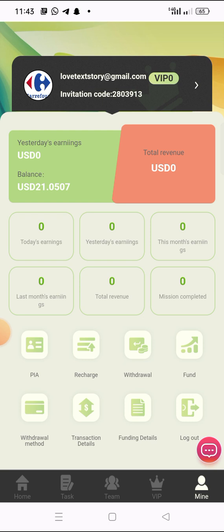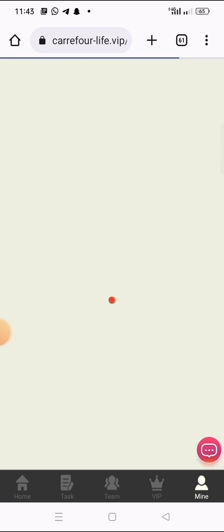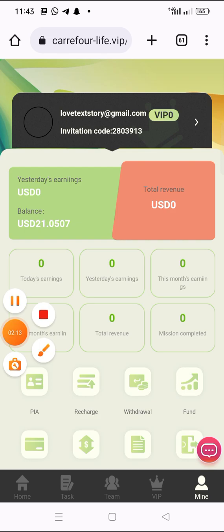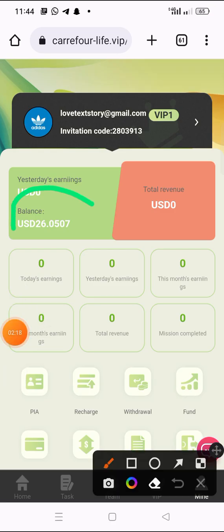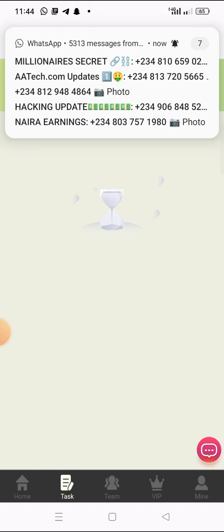So order submitted. I'm waiting for the order right now. I will just perform my task and earn my $2 something on this platform fast, plus the $1 I have in it already. That's what I just want to do. So as you can see right now, I now have $26 here. So right now let me perform my task. Click on task. Let me quickly perform my task.